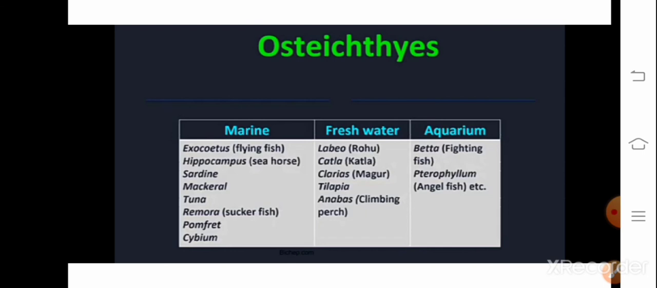Next, aquarium fishes are as follows. Angel fish. Angel fish is very beautiful. It has got a long caudal fin. Then betta fish is called the fighting fish, means in an aquarium you should keep only one fish in one aquarium, or they will fight with other species of fishes. So this is all about chondrichthyes and osteichthyes.